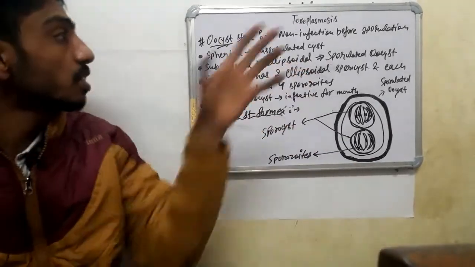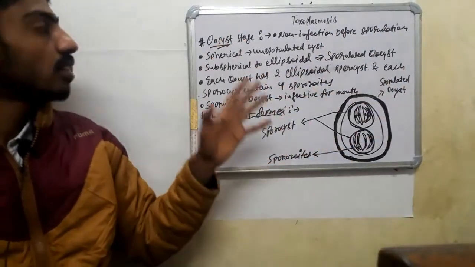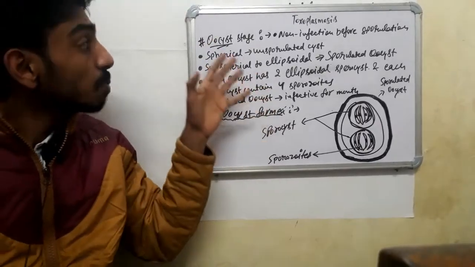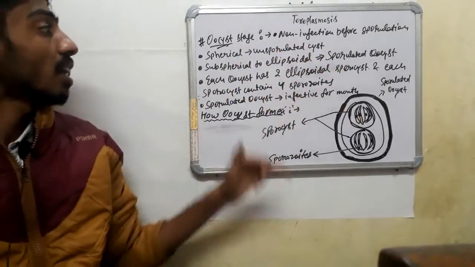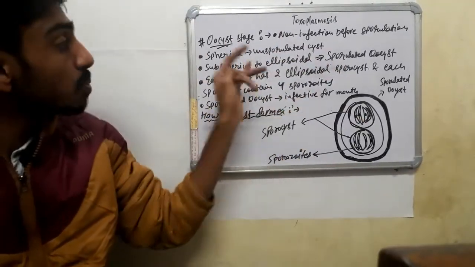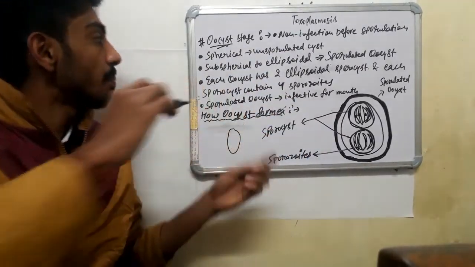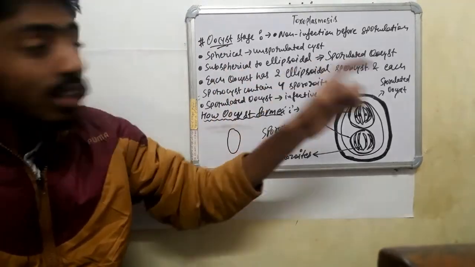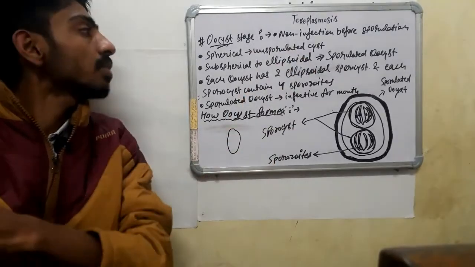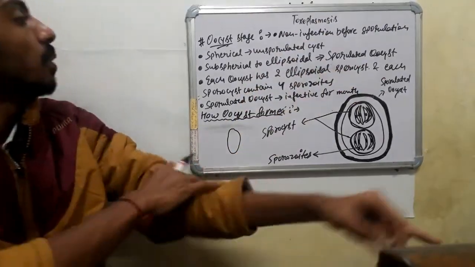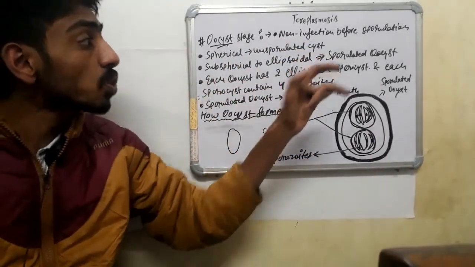The oocyst is spherical when it is unsporulated, and it is subspherical to ellipsoidal when it is sporulated. Sometimes a question comes in the exam: which shape does a sporulated oocyst have? It is subspherical to ellipsoidal, and each oocyst has two ellipsoidal sporocysts.